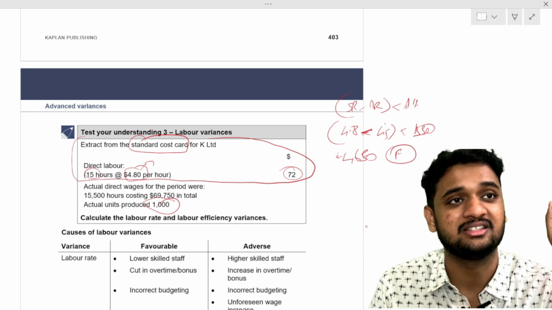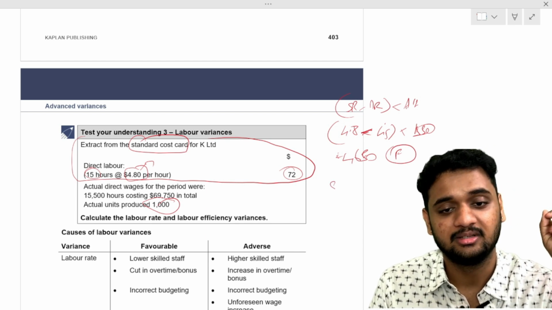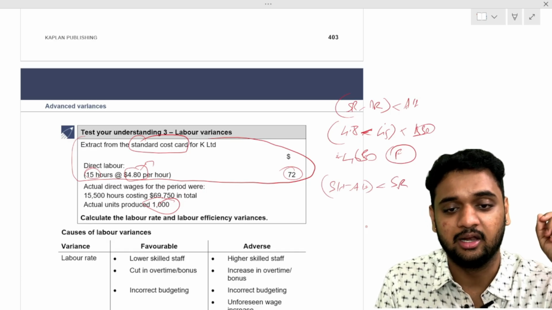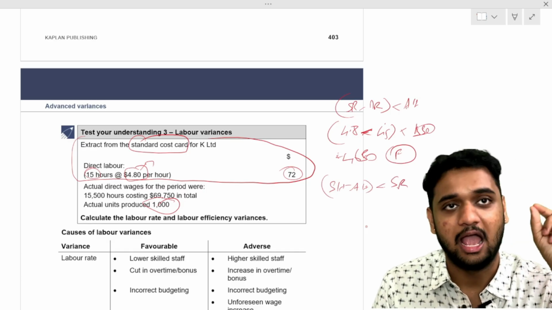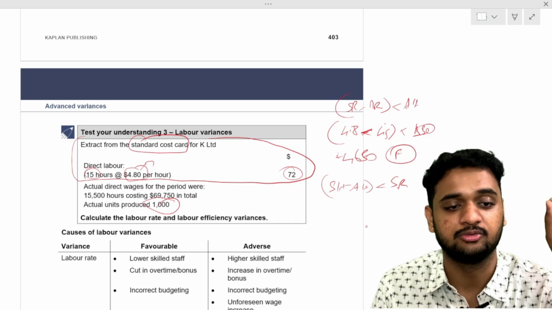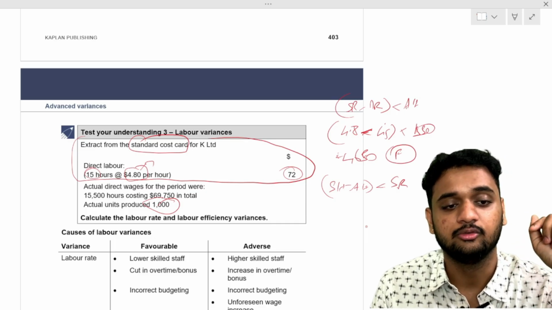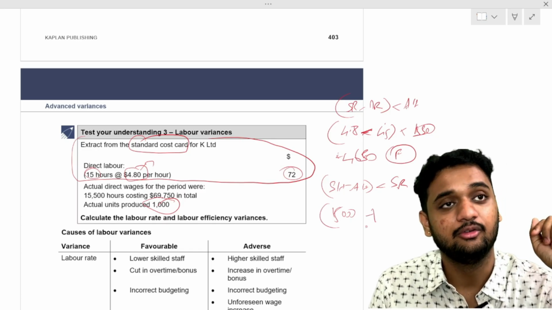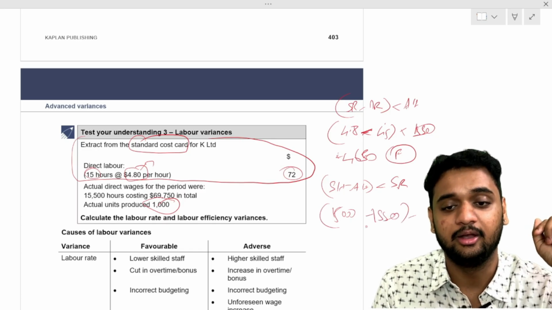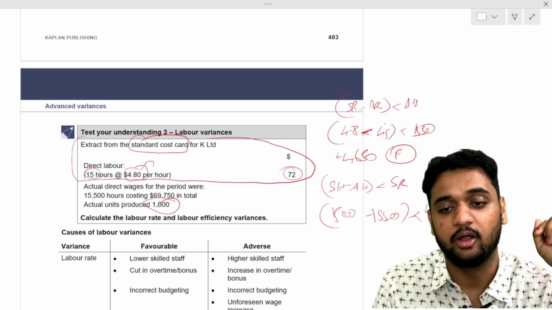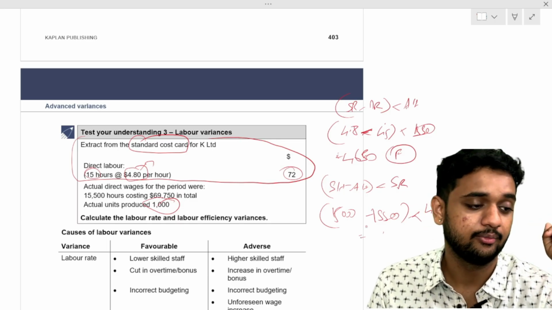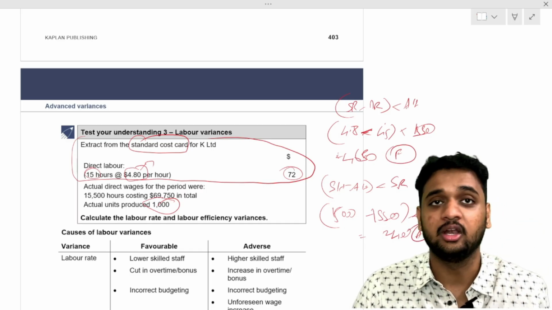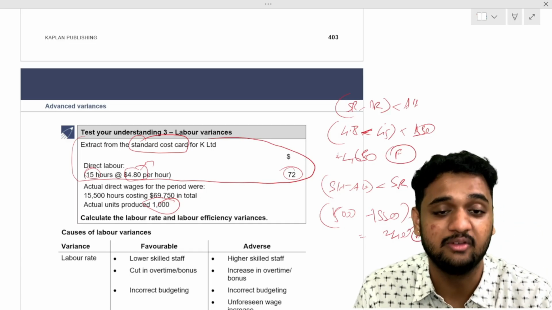Next, what is labor efficiency variance? Standard hours minus actual hours into standard rate. Standard hours are standard hours for actual output. Standard hours per unit is 15, and actual output is 1000, so 15 into 1000 is 15,000 hours, minus actual hours of 15,500, into the standard rate per hour of 4.8. You will get 2,400 adverse. What is the total labor variance?